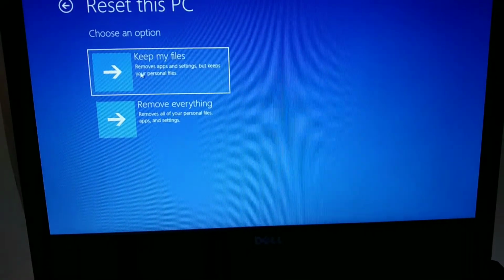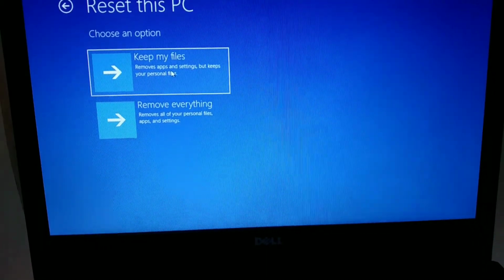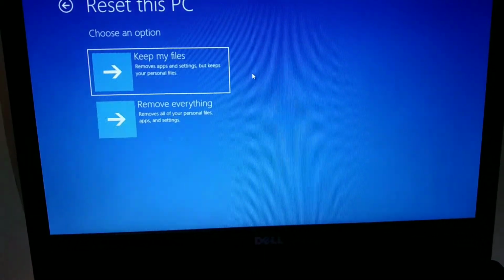Now in the first option you can see it removes apps and settings. So the setting to open this PC, we should enter the PIN or the password, right? So if we choose keep my files and reset this PC, you no need to put the password or PIN to open the laptop. Now when you press on this, it will take some time, or maybe sometimes it takes up to hours. But probably it finishes within a few minutes.